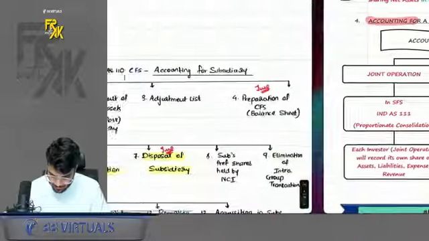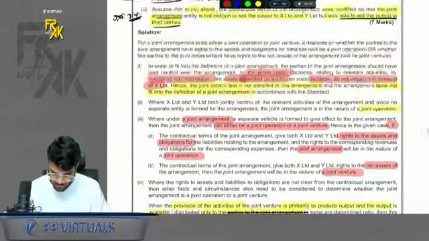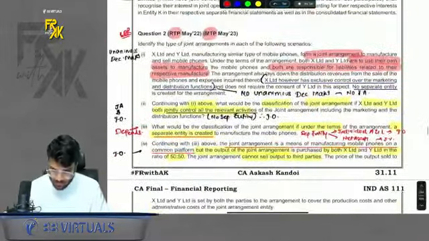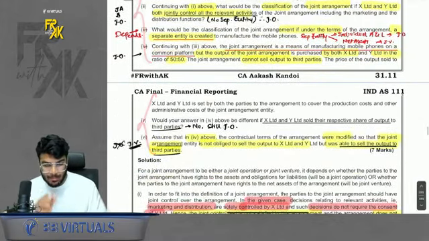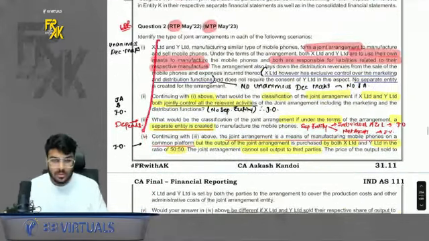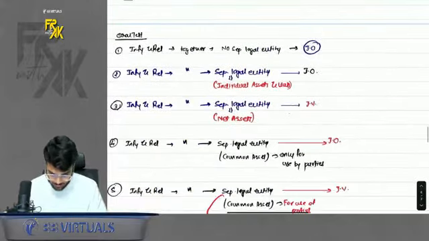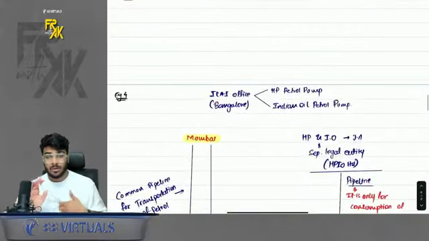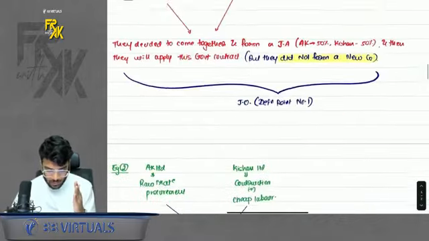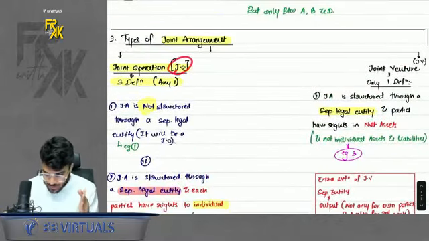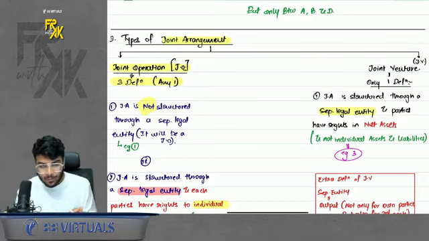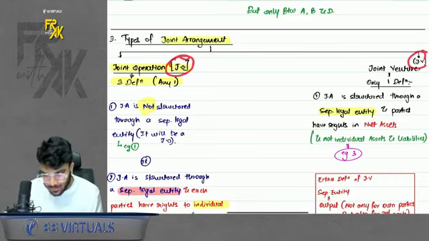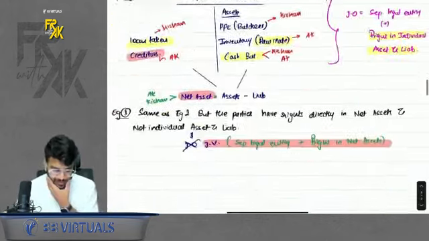To understand this better, we did one question also. Remember this question, question number 2. This is an LDR question. I would request you to go through this question. The examples which I just gave are a part of this question only. So a very good question. Anyways, so this was till the definition of JA. One more thing, for it to be called an operation or venture, first it should be a joint arrangement. If it meets the definition of a joint arrangement, only then can it be either an operation or a venture.